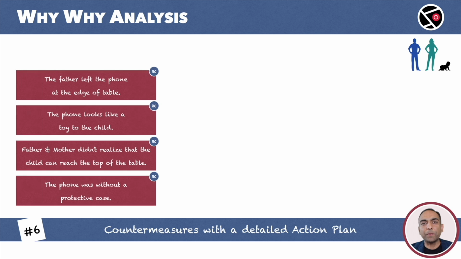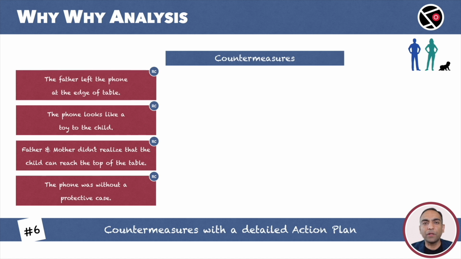Let me explain. Starting with these root causes, we will find our countermeasures. The first root cause: the father left the phone at the edge of the table. What should we do to avoid this from happening again? We can simply tell the father, never put the phone at the edge of the table. Is this good enough? No, it's not.